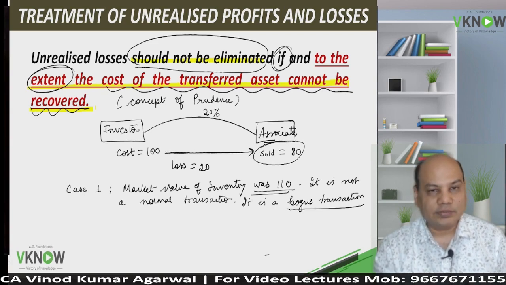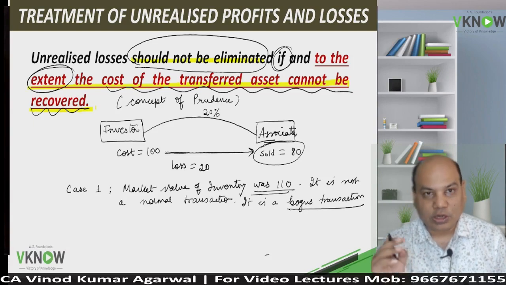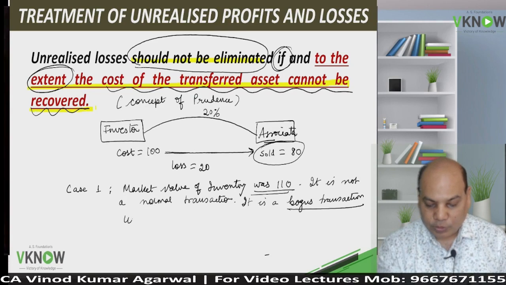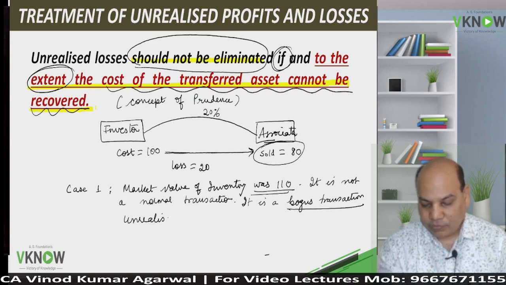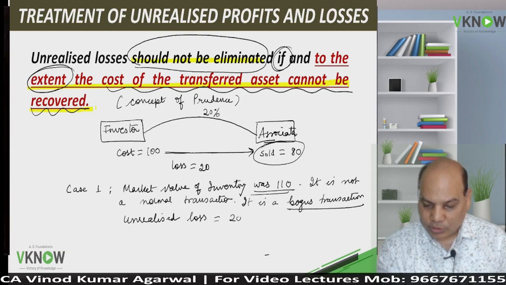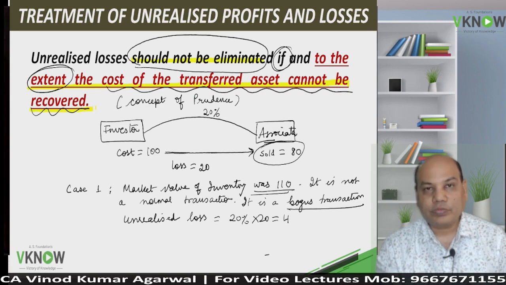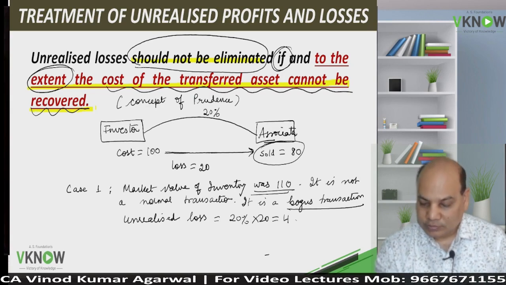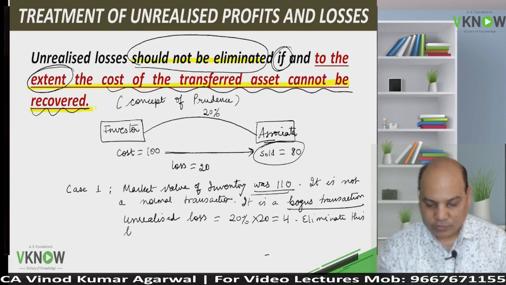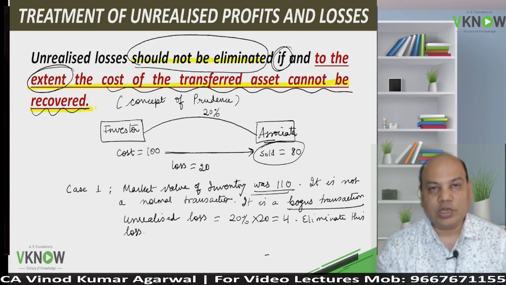The standard doesn't say so, but the objective is to book the loss. So in that case, you will have to compute the unrealized loss. Unrealized loss will be 20% of the 20 loss, which is 4. And you have to eliminate this loss.